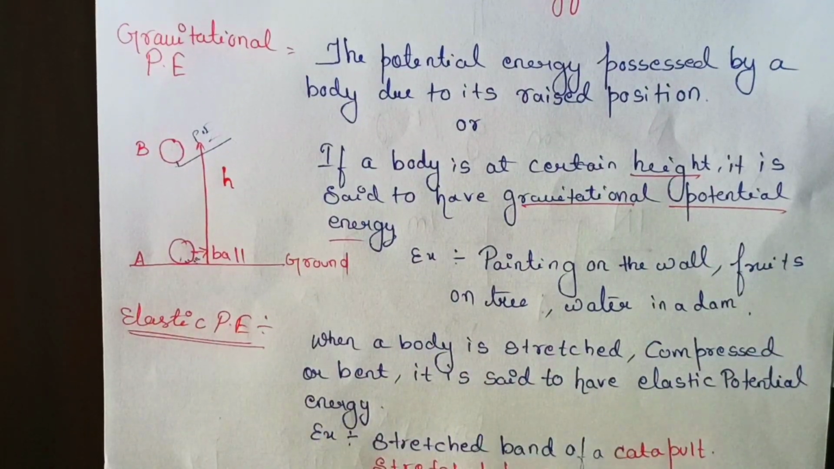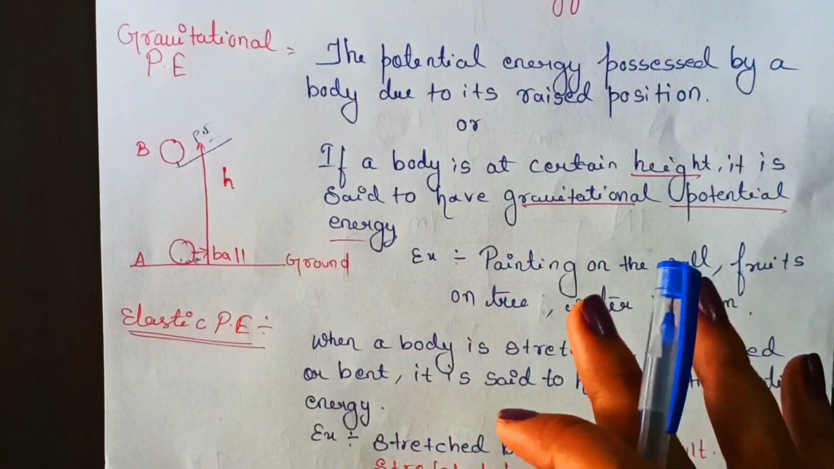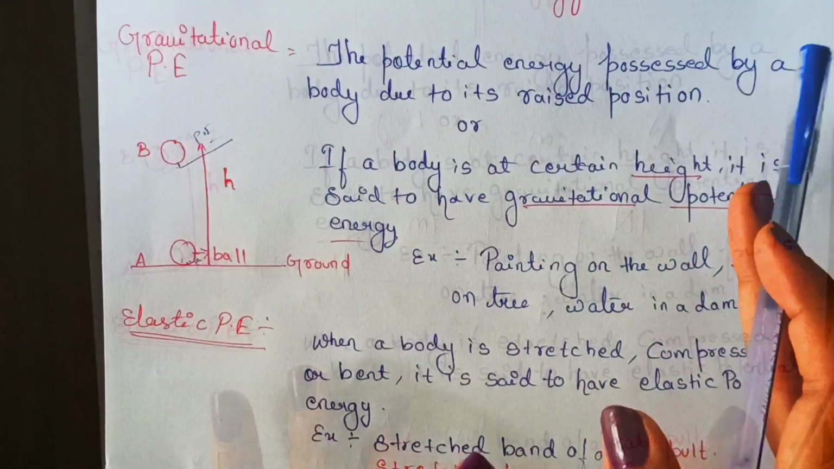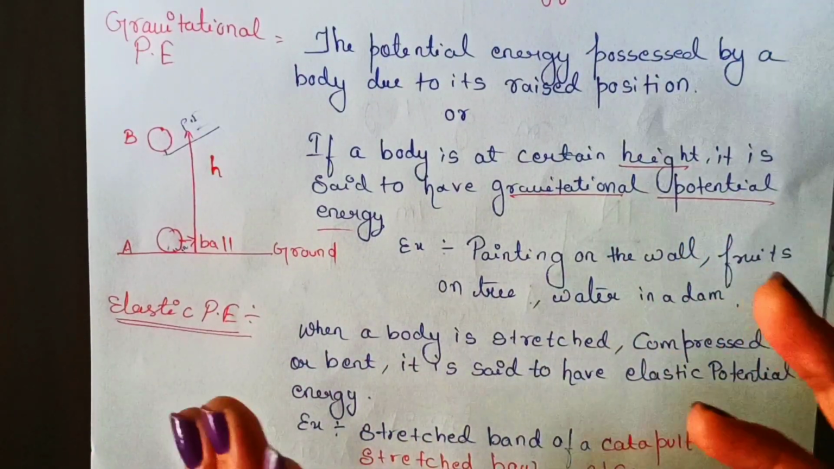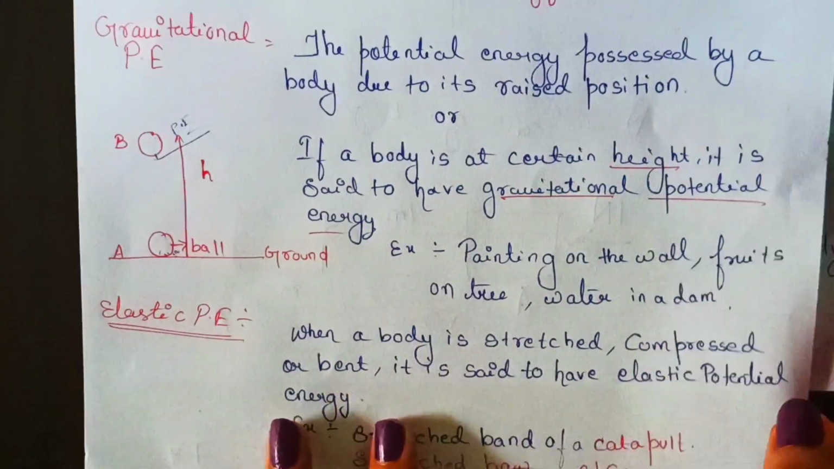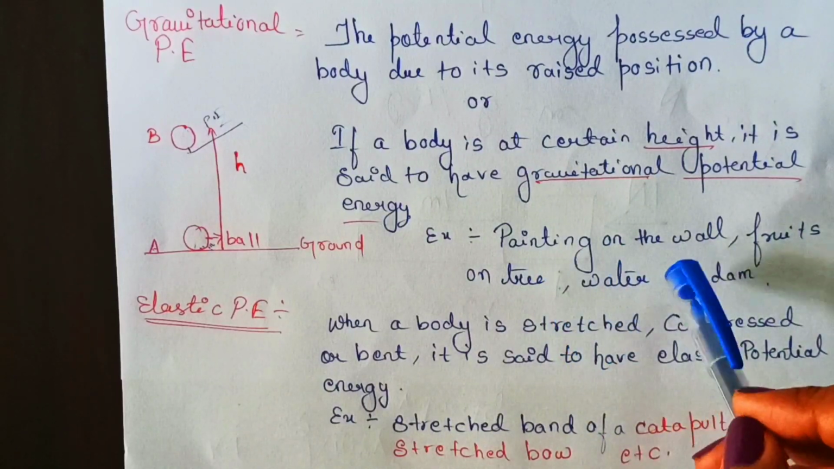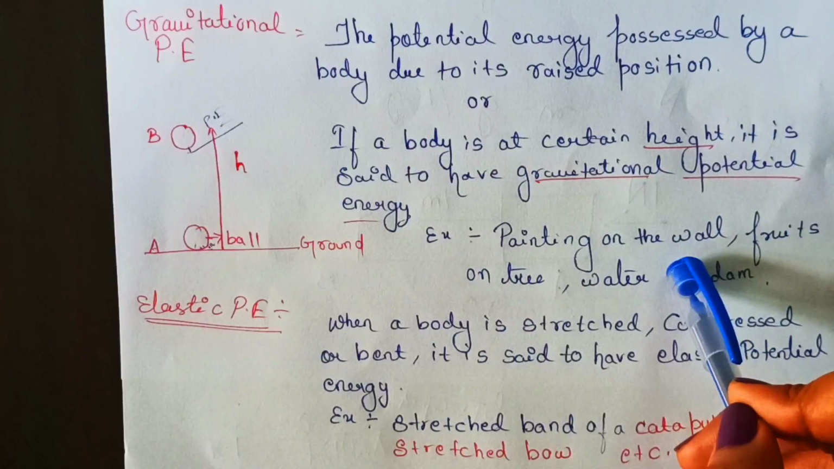So how can you define potential energy? Means gravitational potential energy. If any body is at height, then that body will definitely have gravitational potential energy. For example, you can look around your room. There might be a painting hanging on the wall. Many things might be raised to a certain height. So those things will definitely have gravitational potential energy. Example, here I have written painting on the wall. Yes, they are raised to some height, so they will have gravitational potential energy.